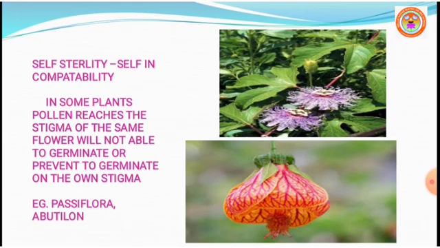Self-sterility is seen in Abutilon and Passiflora, in which germination of pollen grain on its own stigma is prevented. It is a kind of genetic mechanism. It prevents the germination of pollen grain of the same flower on the stigma of its own flower.